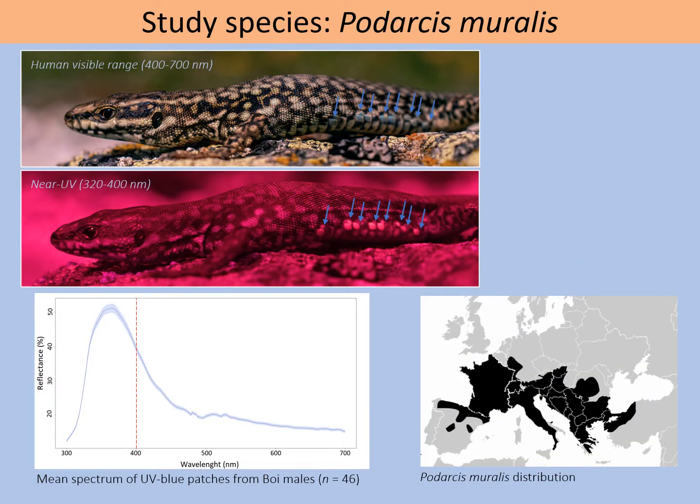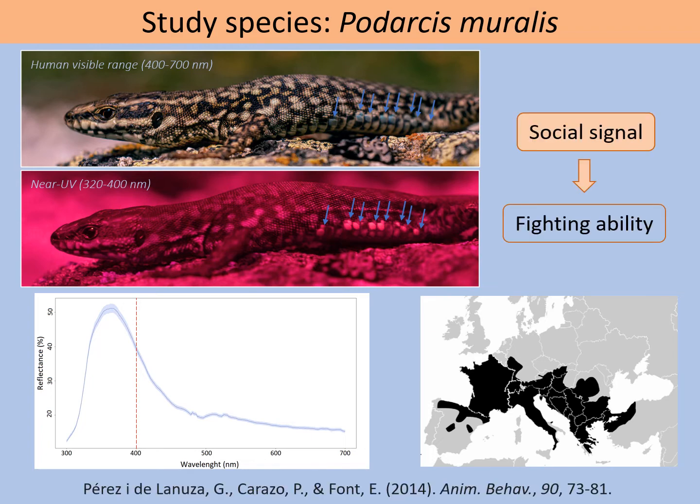Here we focus on the European common wall lizard, Podarcis muralis. Males of this species exhibit a row of patches that we perceive as blue, but that actually have the reflectance peak in the near UV, around 360 nanometers. Previous work with this species has suggested that the UV blue patches act as a social signal informing receivers about males' fighting ability, but results are not conclusive and the available evidence is scarce.